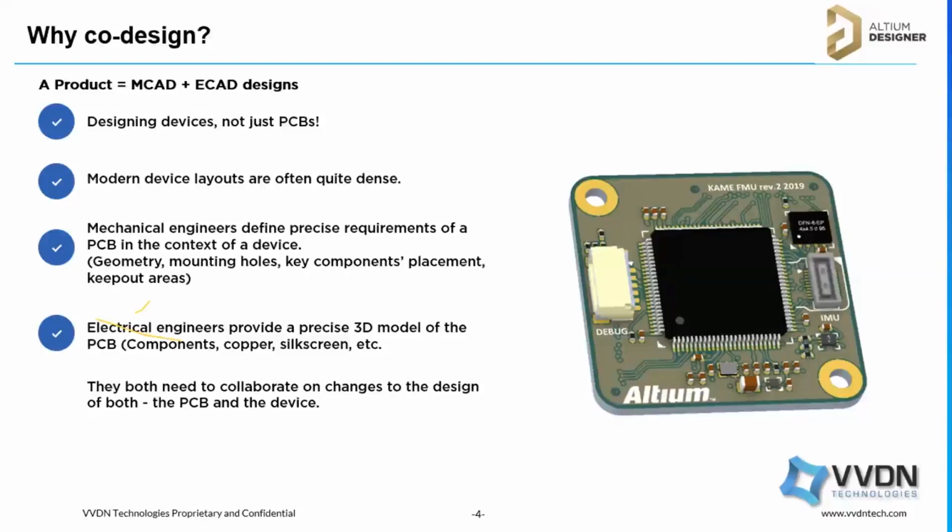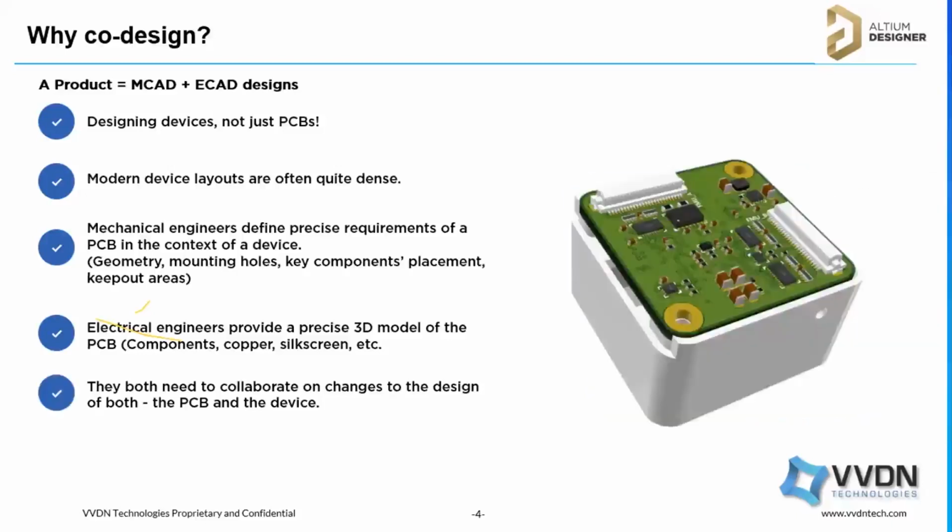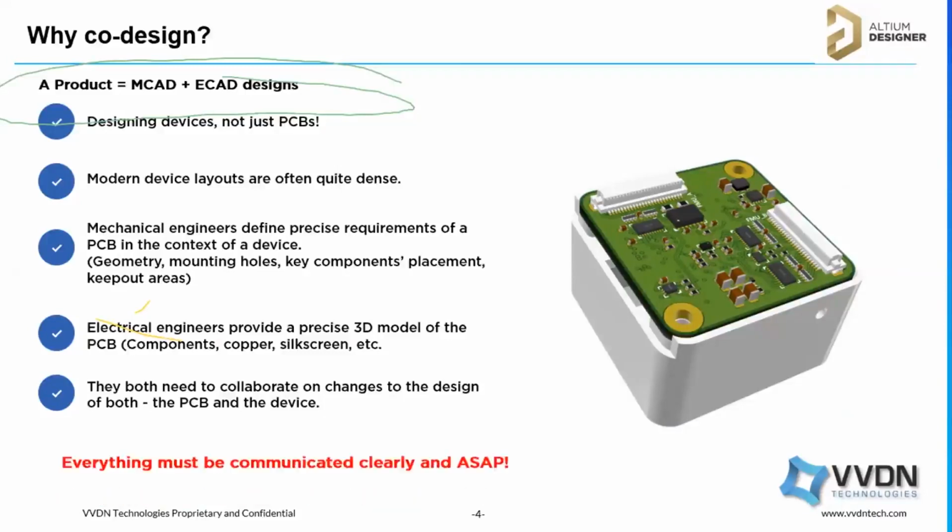They both need to collaborate to complete the product. Suppose the electrical engineer places the connectors in some location and it does not match the mechanical enclosure, then it is not a successful product. So that should be taken care of. They both need to communicate, and that communication should be clear and as quick as possible.